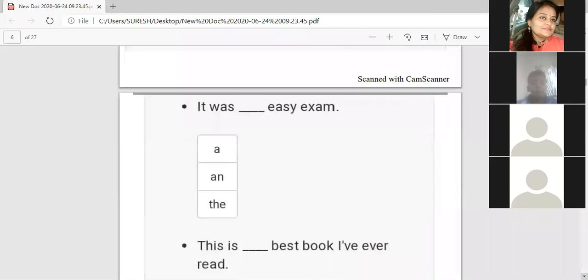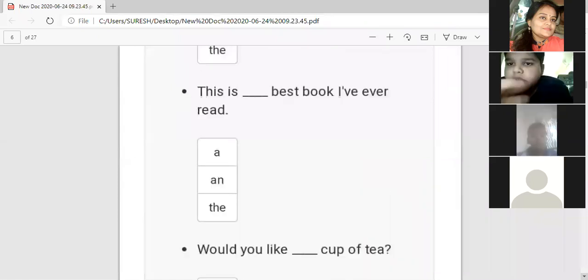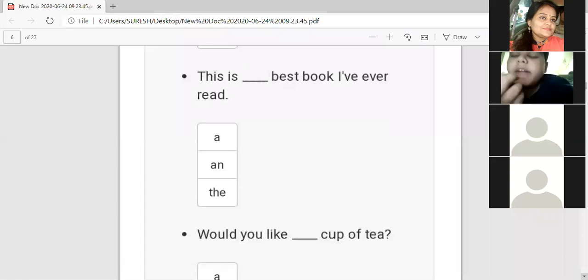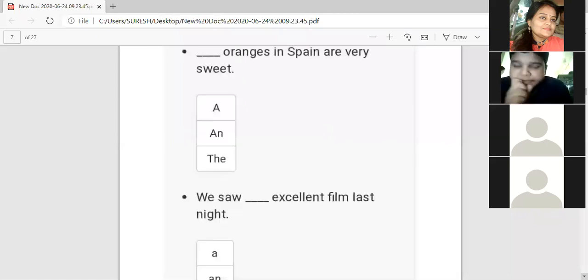Next, "This is the best book I have ever read." Next, "Would you like a cup of tea?" A cup of tea. Okay. Next, "dash oranges."